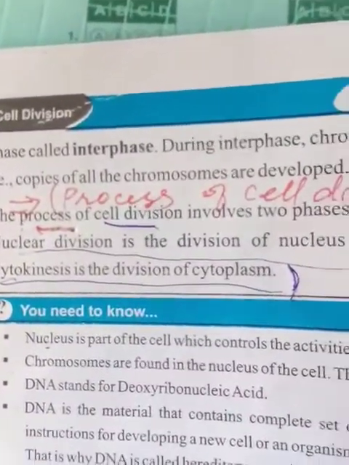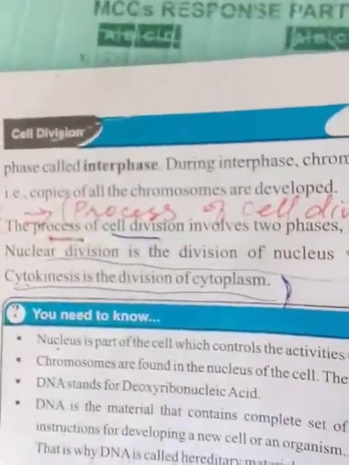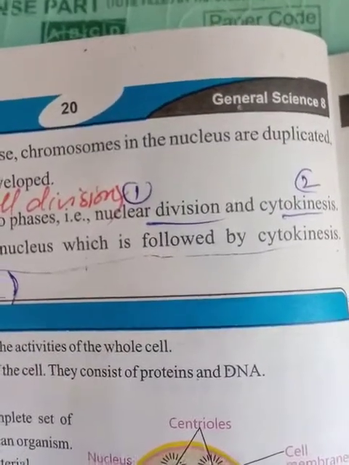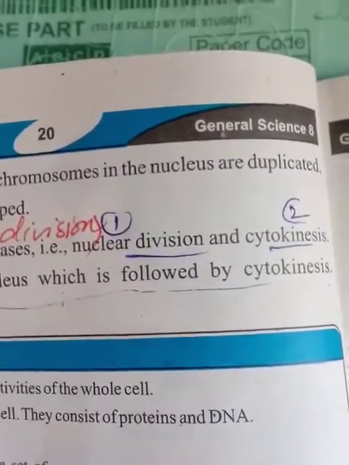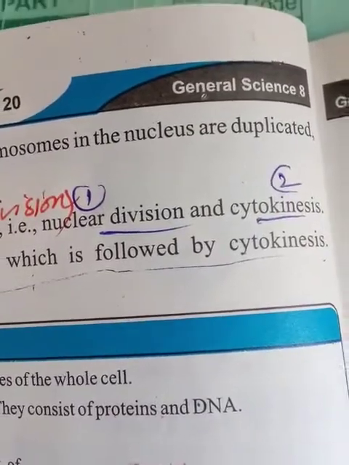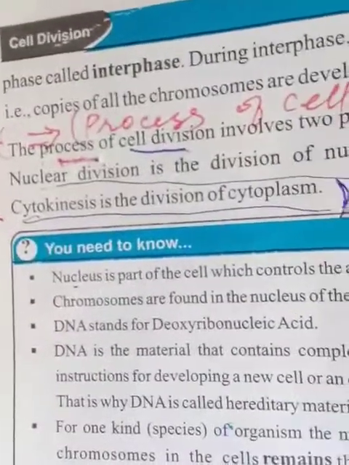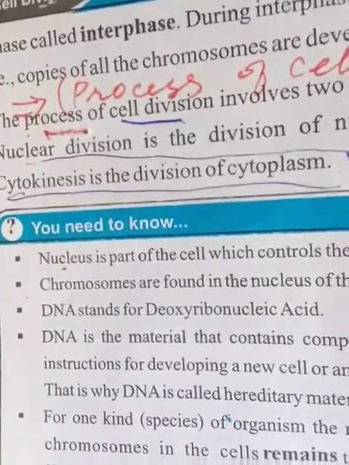The division of the nucleus is called nuclear division, in which the nucleus divides into two daughter nuclei, while it is followed by cytokinesis. After nuclear division, cytokinesis occurs. What is meant by cytokinesis, or define cytokinesis? Cytokinesis is the division of cytoplasm.